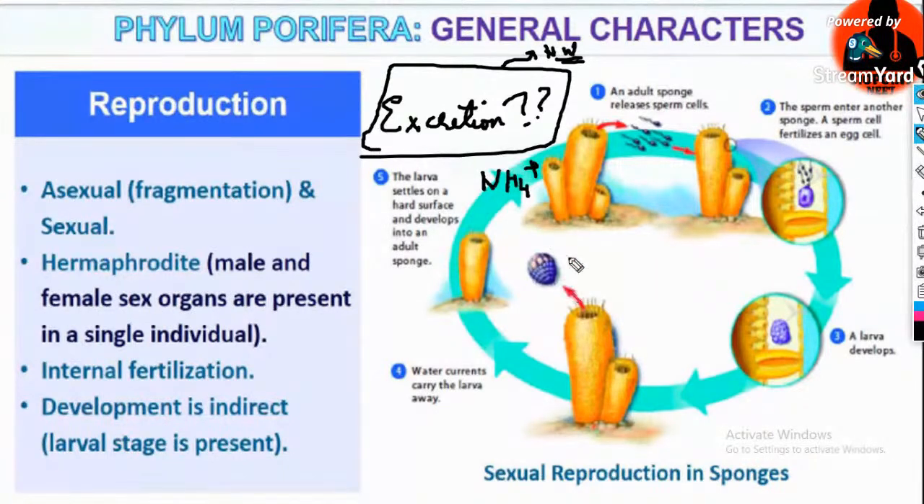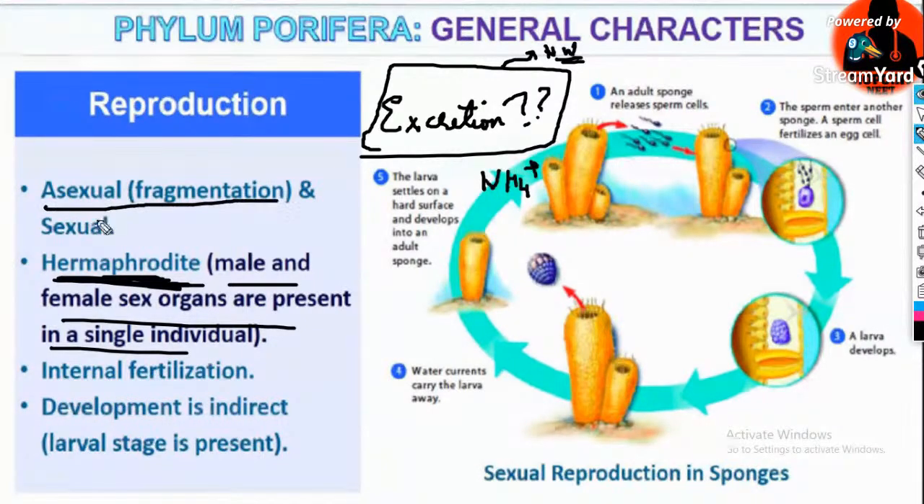Most of the sponges are hermaphrodite. In the case of reproduction, most of them are hermaphrodite: male and female sex organs are present in a single individual, that is, bisexual or hermaphrodite. And some of them show asexual reproduction by means of fragmentation. Internal fertilization occurs in poriferans; fertilization is internal.